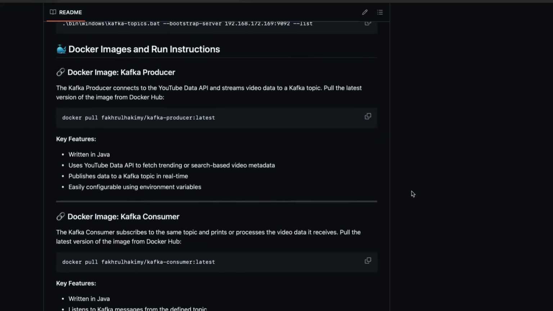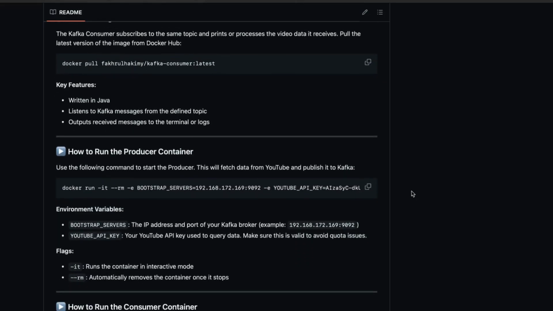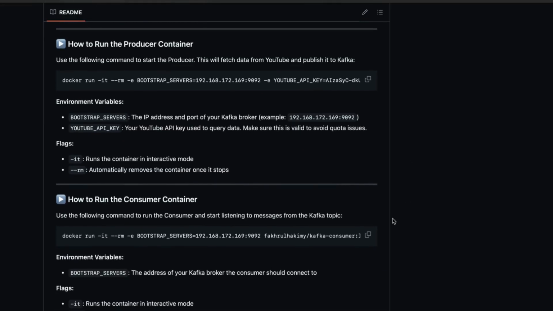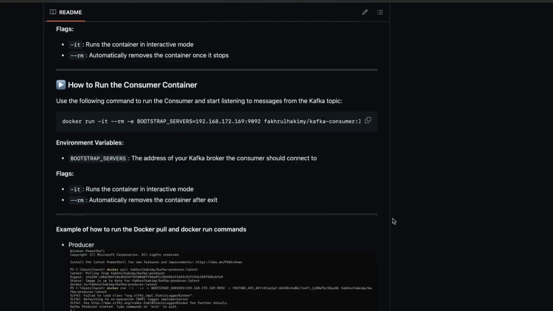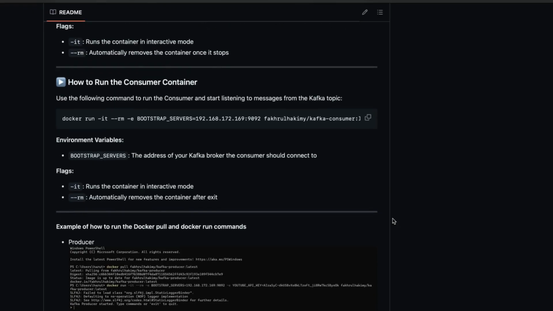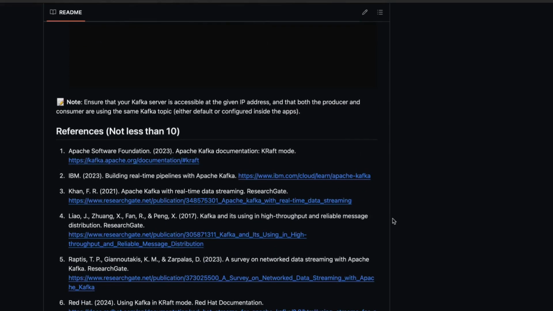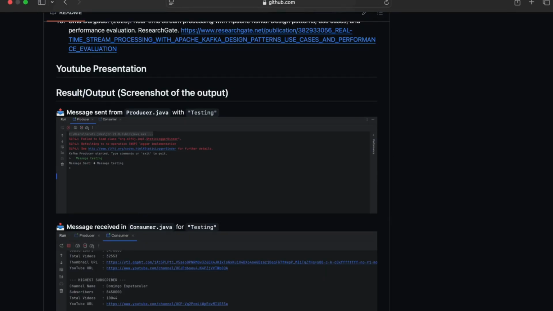This project also helped us learn a lot. First, we saw how powerful Kafka can be for handling real-time data. Even with something simple like YouTube video info, the speed and flexibility were impressive. Second, Docker was a big help. We didn't have to waste time fixing environment issues. It made collaboration much easier. Third, using the YouTube API taught us how to bring external data into our own system, a key skill for real-world projects.